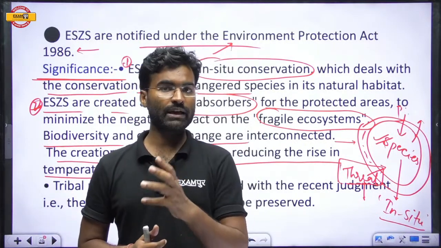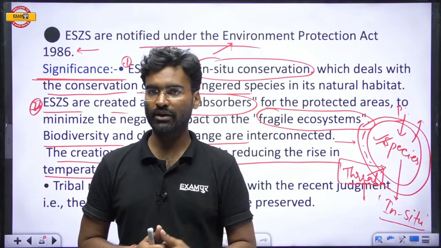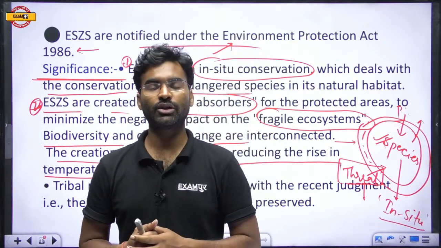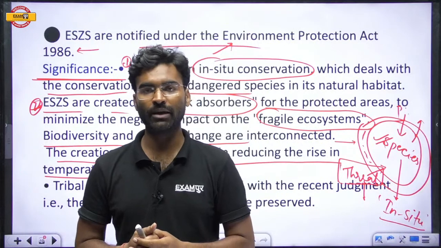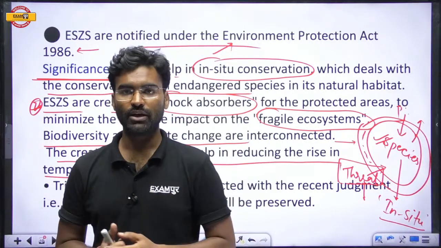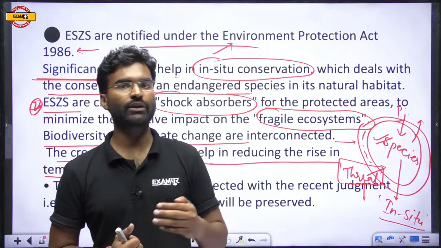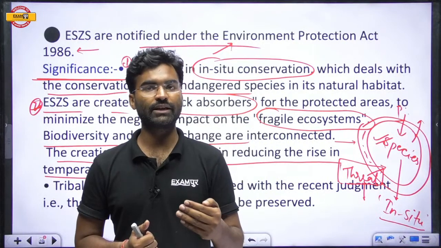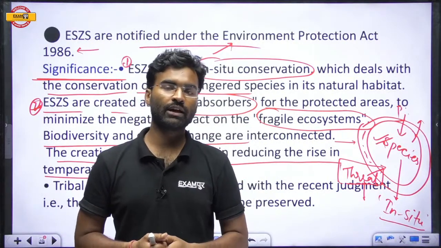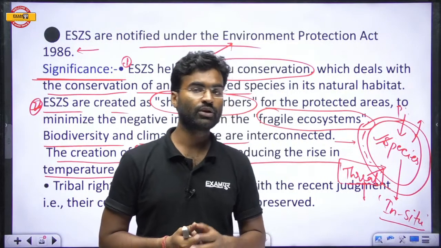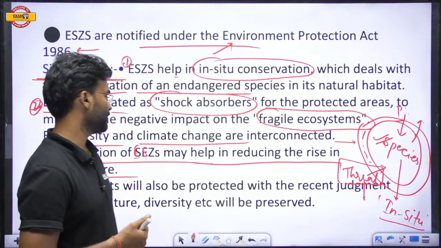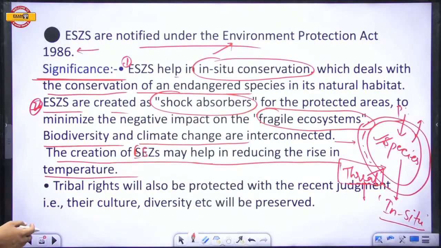If modern economic activities are prohibited in that region, that will help to control global warming and climate change. So biodiversity conservation will also help to control climate change. This is a very important thing.